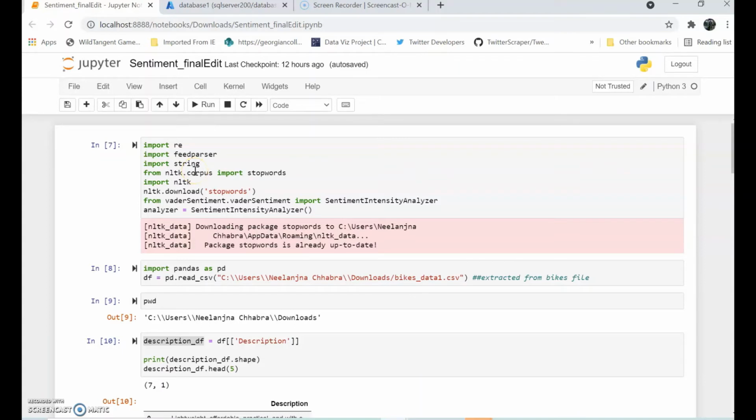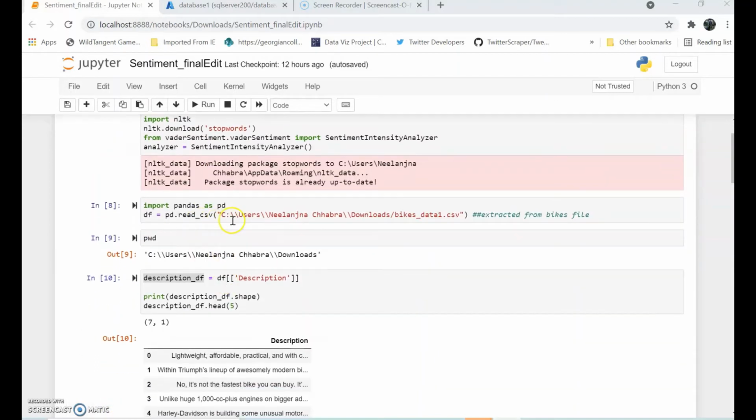Next, an important library is NLTK. NLTK stands for Natural Language Toolkit, which is used for building programs for text analysis. Then is nltk.download stopwords. It is used to remove all the unimportant words from our text. Later, we have the Vader sentiment library. This is used for the Vader analysis for sentiments.